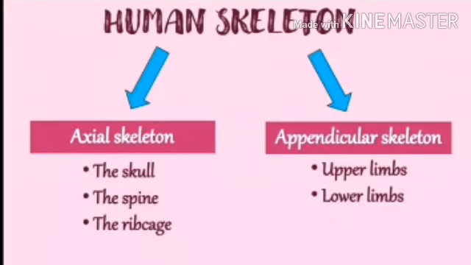The human skeletal system can be divided into 2 parts. The first is the axial skeleton and the second is the appendicular skeleton. The axial skeleton consists of 3 parts: the skull, the spine and the rib cage. These parts are situated symmetrically along the central vertical axis of the body. The appendicular skeleton is made up of upper limbs and lower limbs on either side of the central axis. We can see the detailed study of these types in the next part.